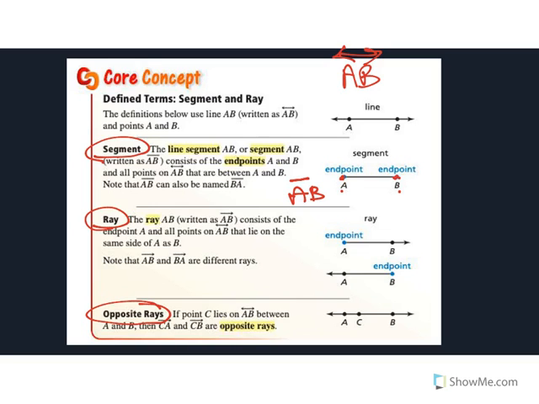And then a ray has one end point and goes on forever in the other direction. So it has an end point and an arrow. And we would name that, switch colors here, AB, and we would put a little ray over the top. And here's where this really matters, and where I'm going to be looking on quizzes and tests and stuff, is that if the end point is at A, then your end point needs to be over A on your little top thing.